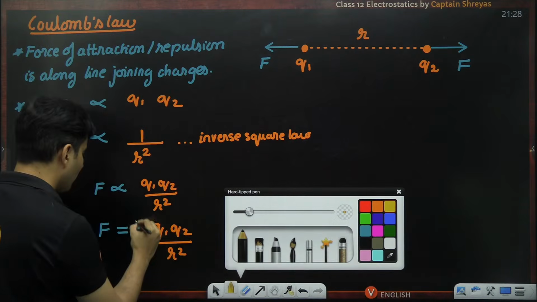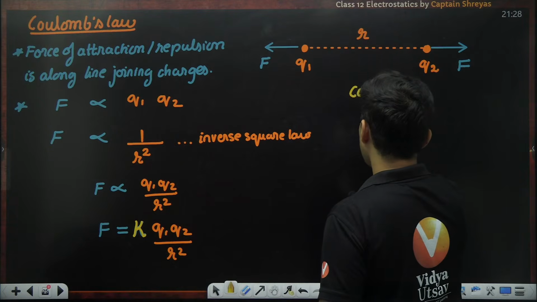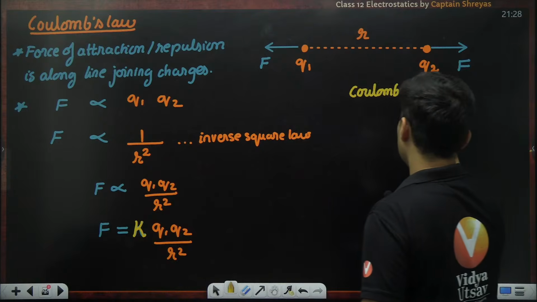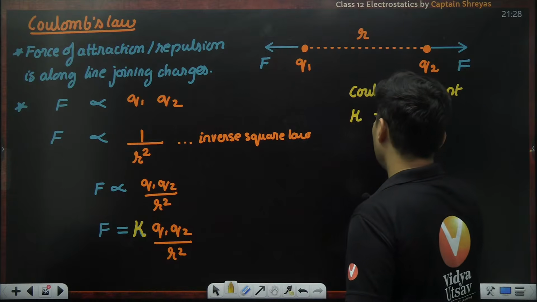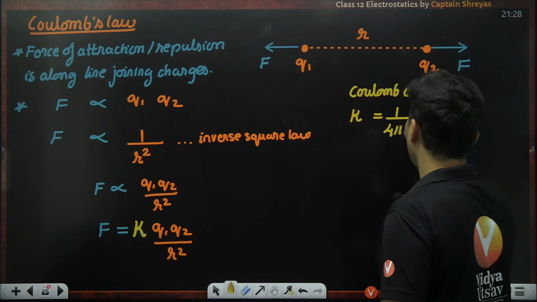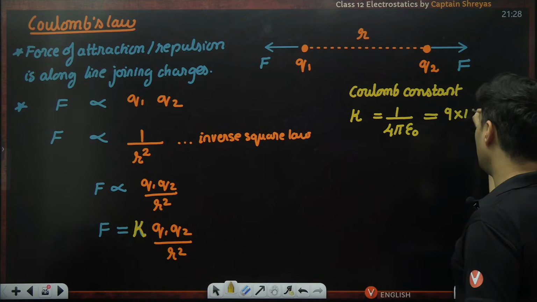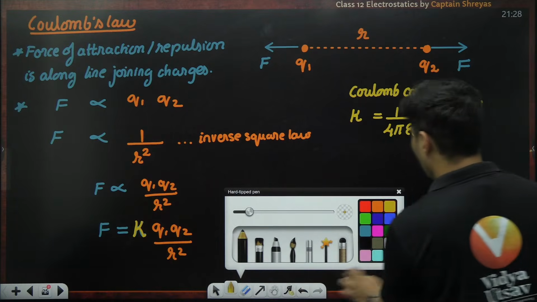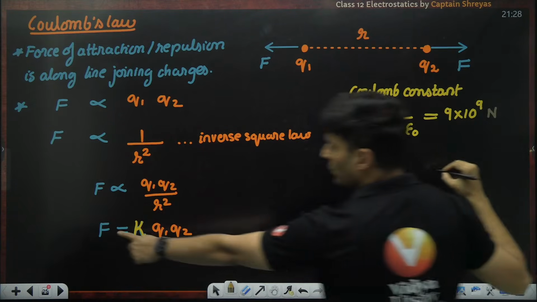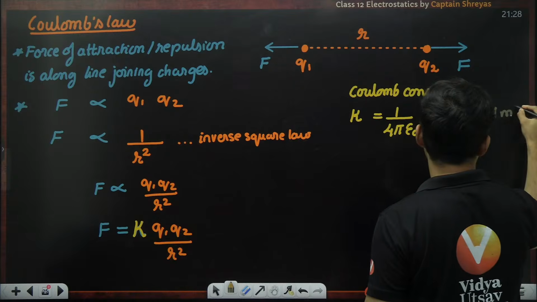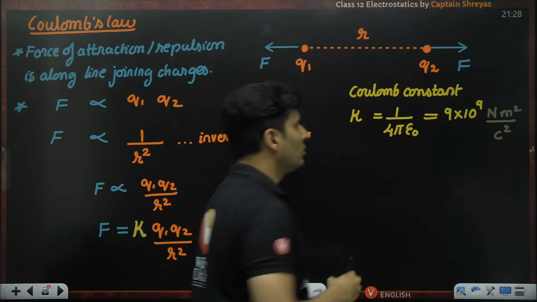What is this K? This particular K is called the Coulomb constant. It is also written as 1 by 4 pi epsilon naught. The value of K is 9 into 10 to the power 9. The SI unit of K is Newton meter square divided by Coulomb square.